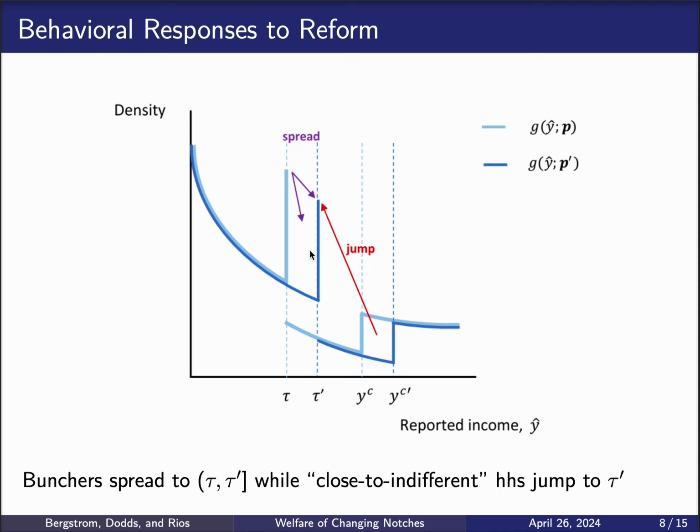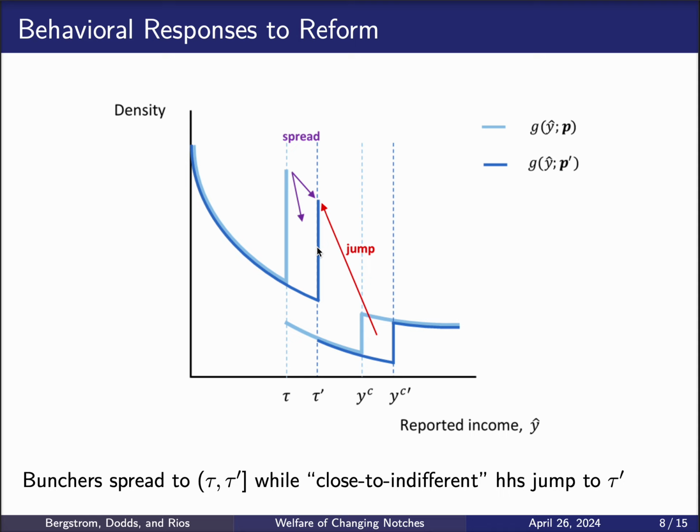And the second one would be the jumps that would happen for households that were located between YC and YC prime, where YC prime now is the critical value of income such that households are indifferent between reporting the true income YC prime or misreporting and bunching at tau prime after the reform. So for these households that were between those two critical values, they were better off telling the truth beforehand, but now they're going to be better off misreporting and bunching at tau prime.